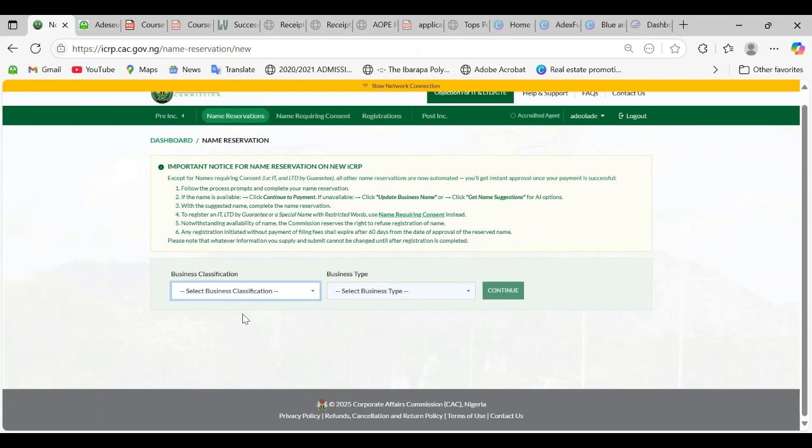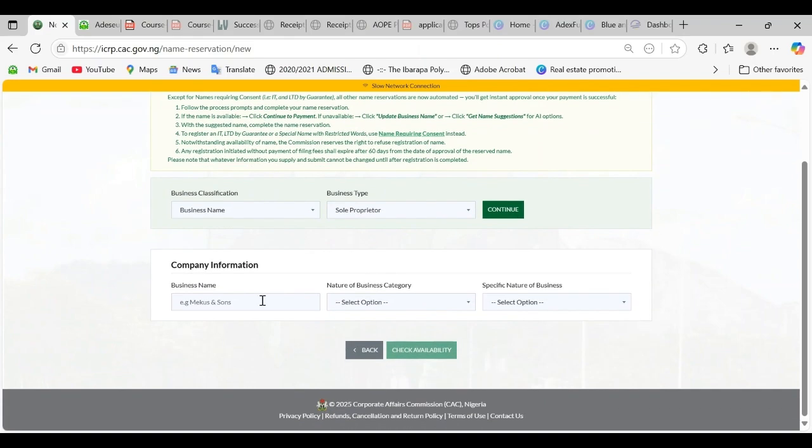What a business is. So you click on business name. In the business type, we have two types of business: the sole proprietorship and the partnership. A sole proprietorship is a one-man business, while a partnership can be two or more people. So you are clicking on sole proprietorship. Then you click on continue.